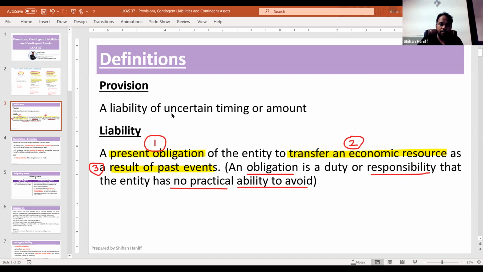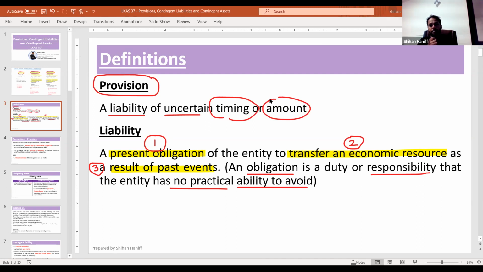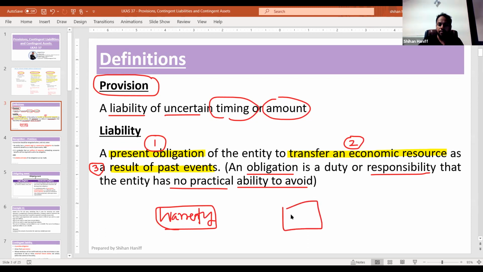So provision means it's a liability of uncertain timing and amount. So it is also a liability, but you don't know when it will happen, how much it will cost. Example, warranty provision. Now let's say we have a company, this is Singer.